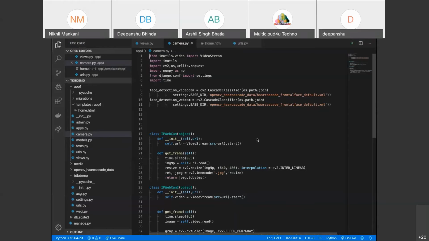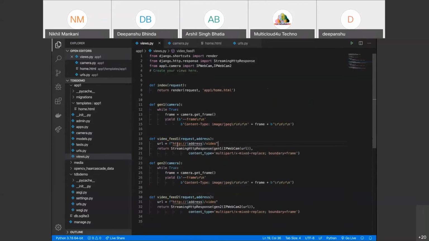As Nikhil has already told you about how Django works, what the apps are, what models.py, urls.py and views.py are, now when the function is called from views.py, it comes to camera.py.